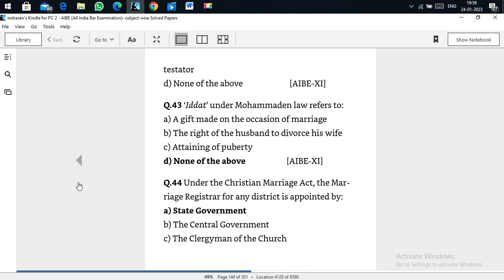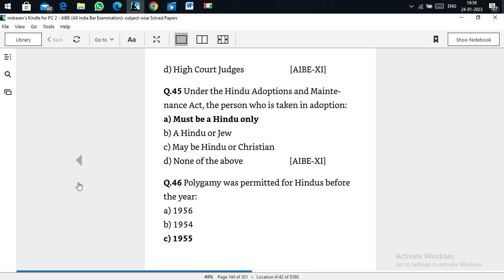Under the Christian Marriage Act, the marriage registrar of any district is appointed by the state government. In the Special Marriage Act and the Christian Marriage Act, the registrar is appointed by the state government. Under the Hindu Adoption and Maintenance Act, the person taken in adoption must be only Hindu. That is the answer.